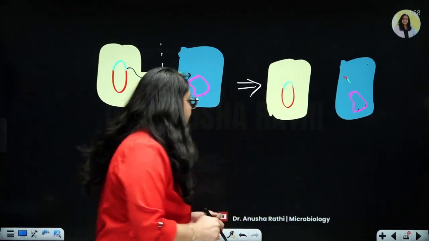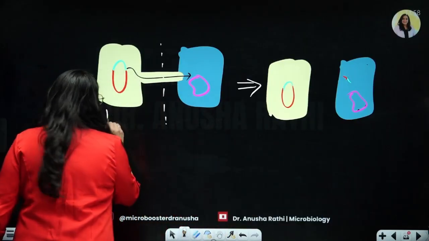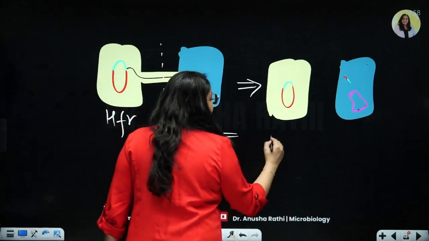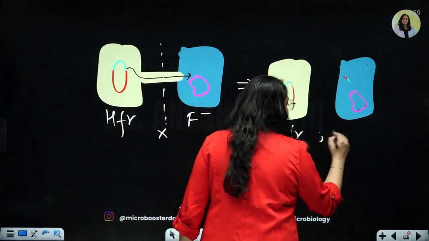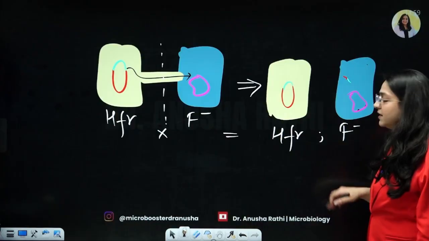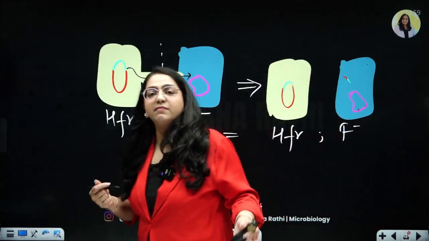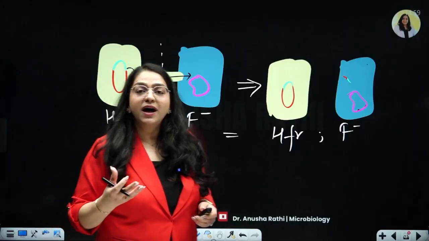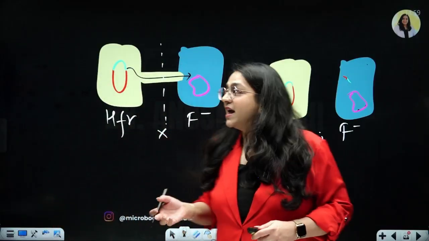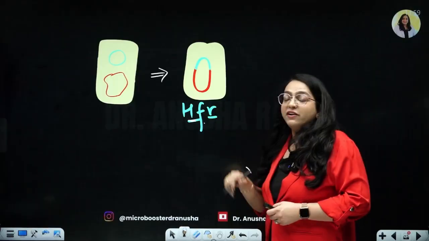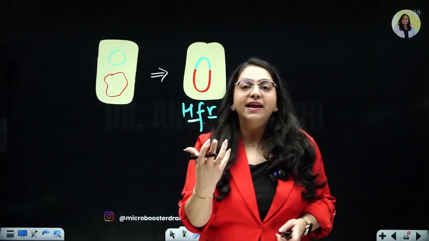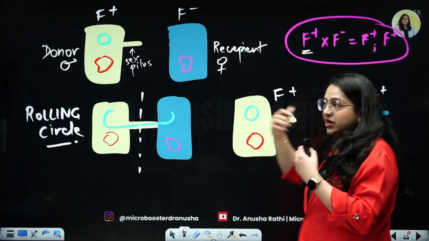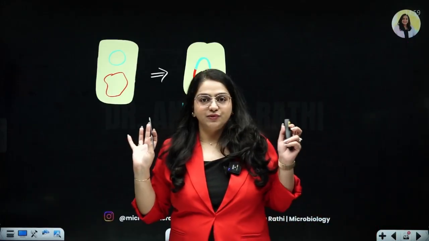So what's the end result? When an HFR conjugates with an F minus, the end result is nothing happens. Nothing happens. The status quo is maintained. HFR remains HFR, F minus remains F minus. So you can imagine HFR like a selfish guy. He does not give anything to anybody. While an F plus was quite generous, HFR is selfish.